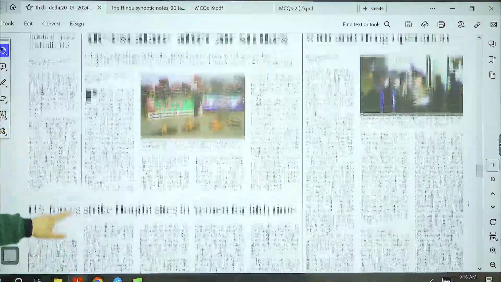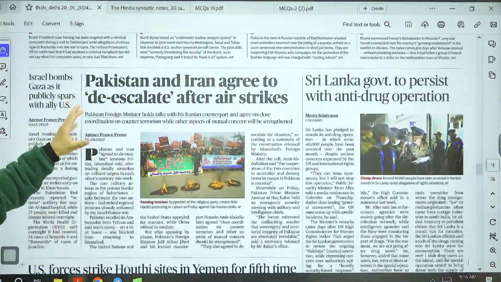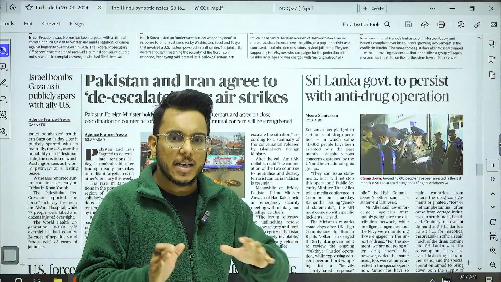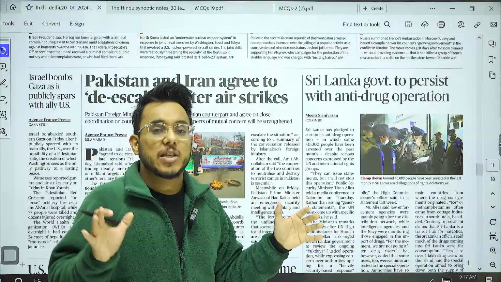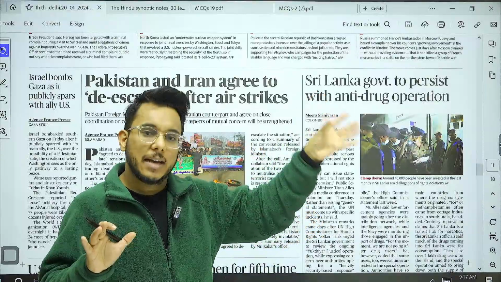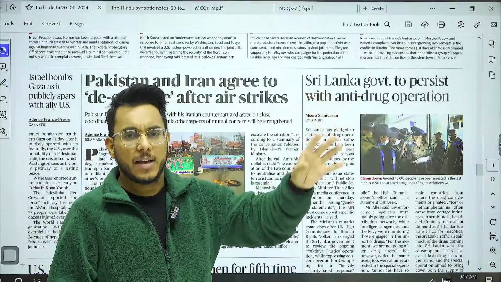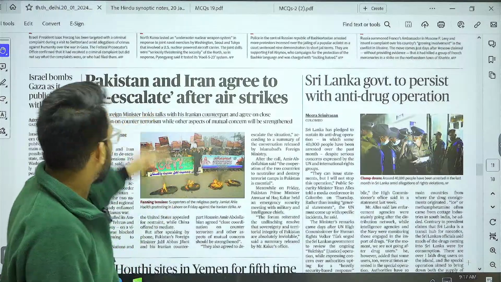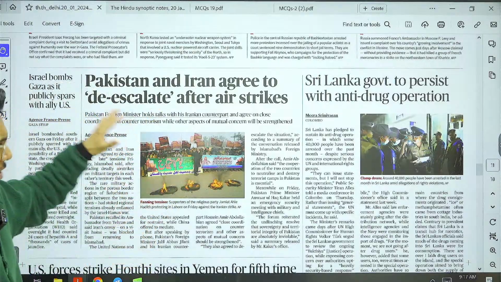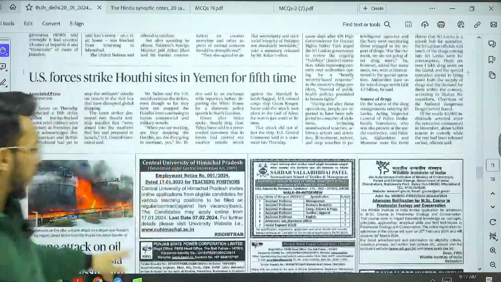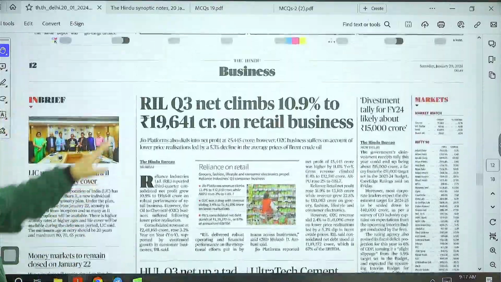Then further moving on, on the world page: Pakistan and Iran agree to de-escalate after air strikes. So guys, we have seen that recently tensions in West Asia have increased. First of all, Iran carried out attacks in Iraq and Pakistan, and then Pakistan carried out an attack on Iran. And now they have agreed to de-escalate the situation, which is a good thing. Sri Lanka government to persist with anti-drug operation. Okay. Then we have corporate trends here on the business page.